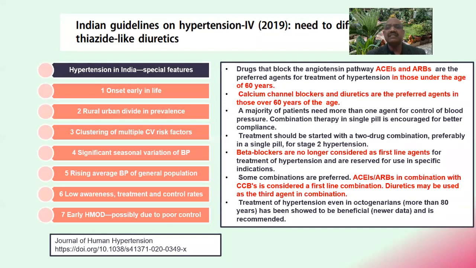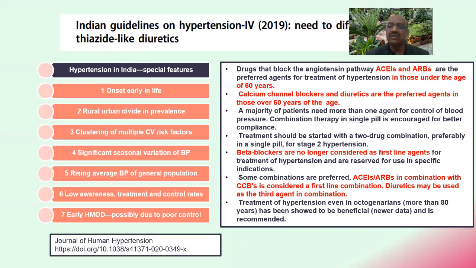So Indian guidelines tell you that the drugs that block the angiotensin pathway, ACE inhibitors and ARBs, are the preferred agents for treatment of hypertension in those under the age of 60 years. Calcium channel blockers and diuretics are the preferred agents in those over 60 years of age. And beta blockers are no longer considered as first-line agents.